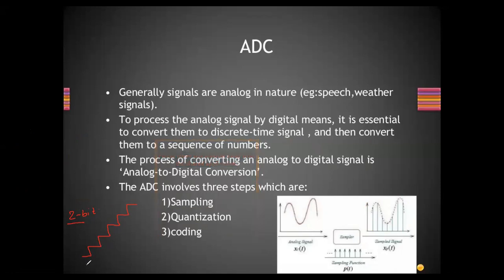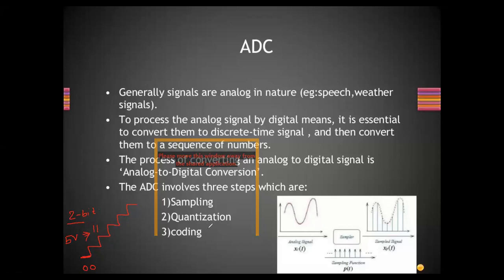For example, if the signal has 0 amplitude, the quantizer will set the value at the 00 level. If the signal increases, suppose it has a maximum value of 5 volts, then in 2-bit representation it will give the maximum binary number, which is 11. That is how the quantization process quantizes the signal into different windows.